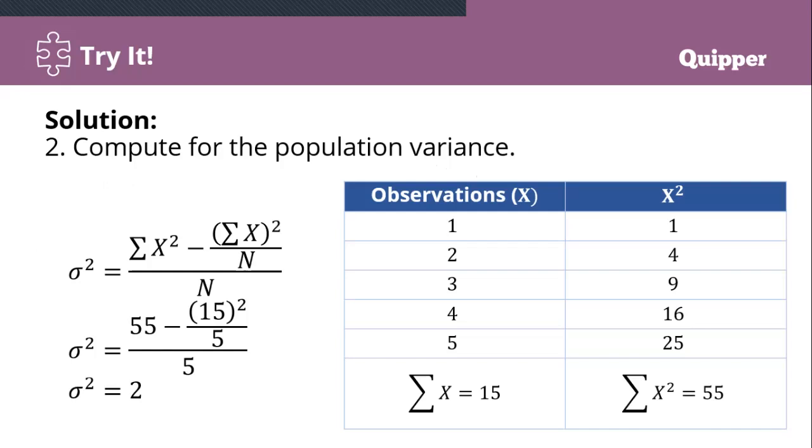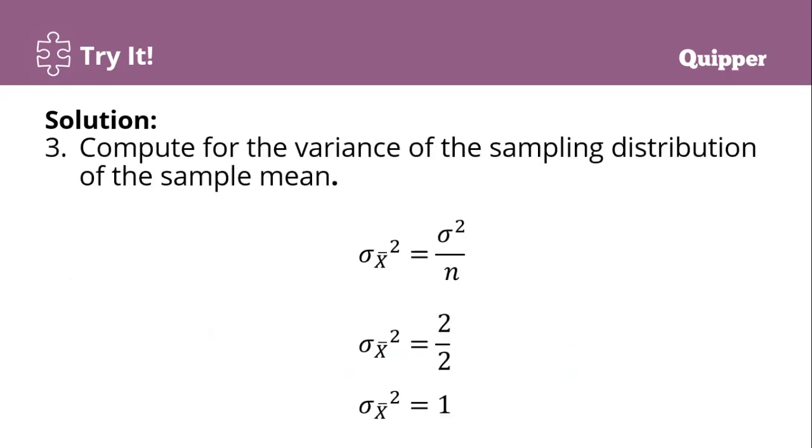So the given is 1, 2, 3, 4, 5. We add 1 plus 2 plus 3 plus 4 plus 5. The summation of x is 15. For x squared: 1 times 1 is 1, 2 times 2 is 4, 3 times 3 is 9, 4 times 4 is 16, 5 times 5 is 25. So the sum is 55. Then we use the formula: variance equals summation of x squared minus the quantity of summation of x to the power of 2 over n. Substitute: 55 minus 15 times 15 over 5, divided by 5. Therefore the variance is 2. Now we have the population variance, 2.